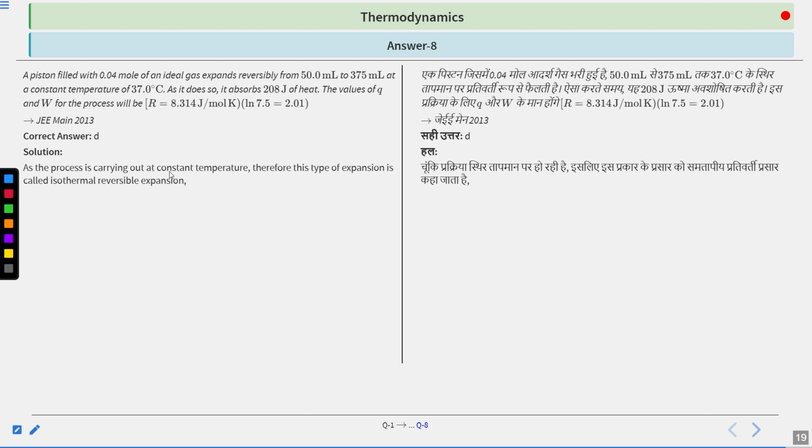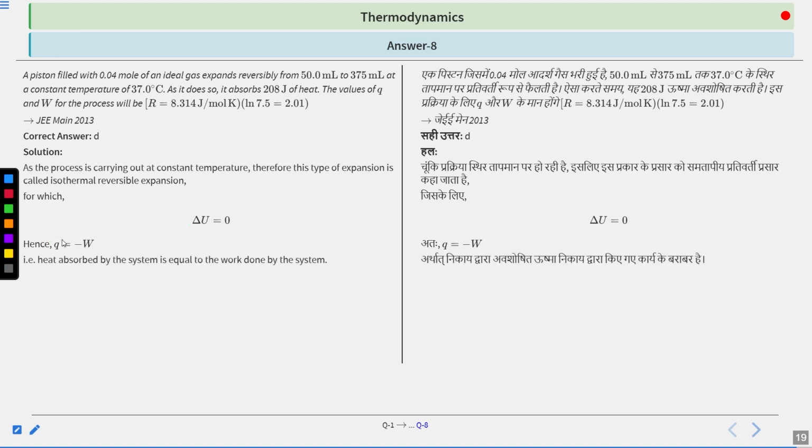As this work is done at constant temperature, it is an isothermal reversible expansion. You can say this in one term, and hence your delta U will be 0, because delta U is equal to Cv delta T or Qv. Therefore, delta T is 0, so your internal energy change is 0. Now, from the first law of thermodynamics, delta U is equal to Q plus W, and since delta U is 0, Q is equal to minus W. So we can say that the heat absorbed by the system is equal to the work done by the system.